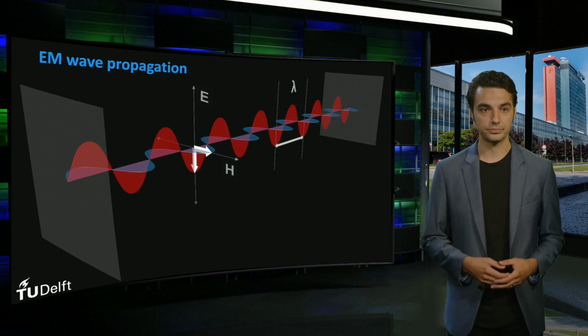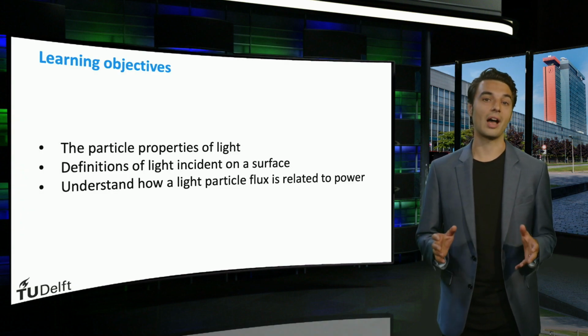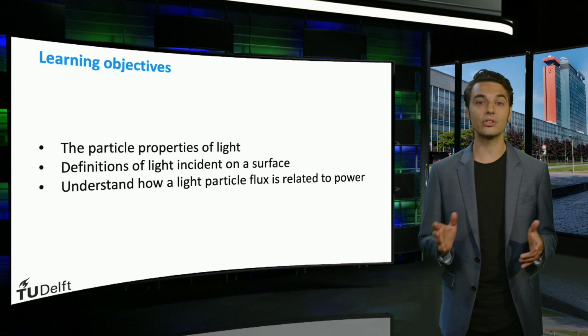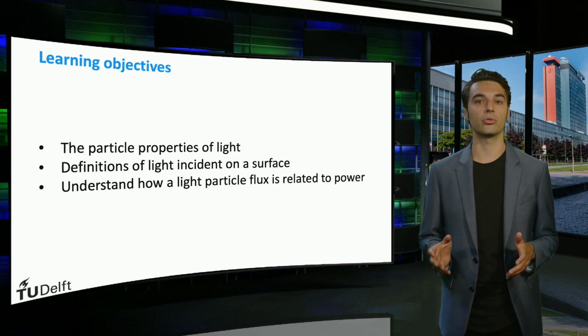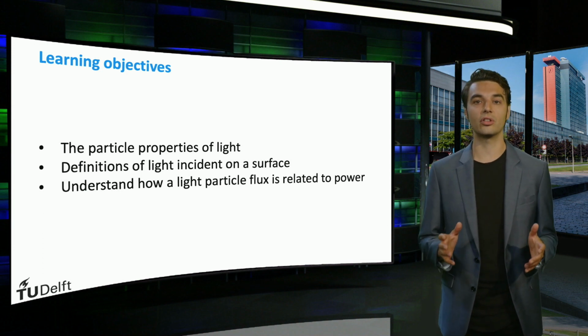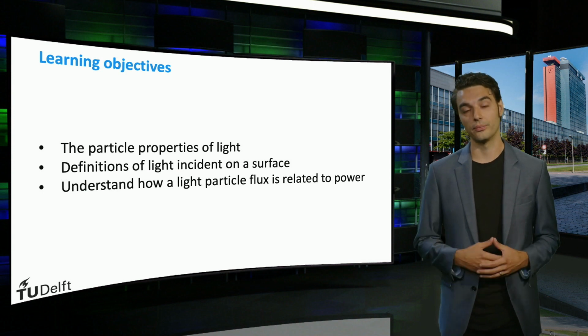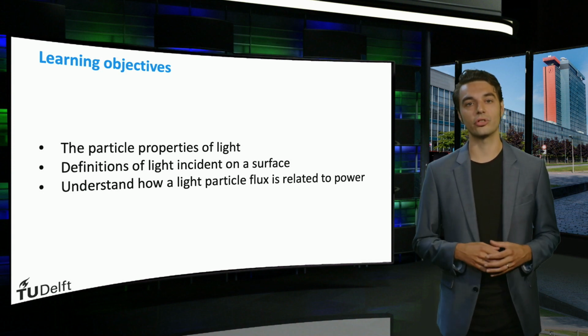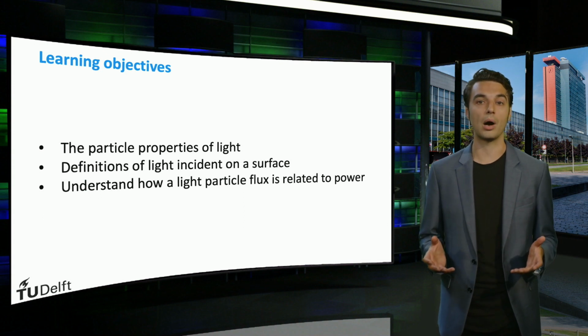The learning objectives of this video are to understand how some behavior of light is best described by that of a particle and to be able to relate the different properties of a light particle. We will introduce some important definitions to express light incident on a surface, like that of a solar cell. The final objective is to understand how a flux of light particles is related to the total power incident on a surface.